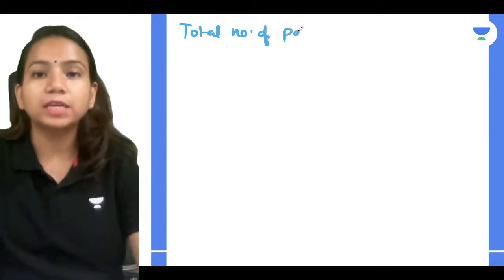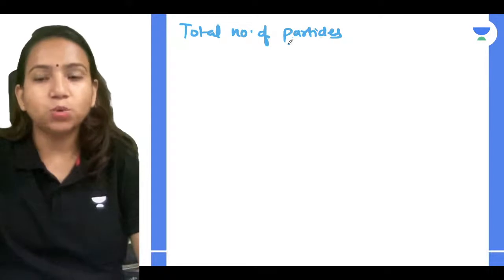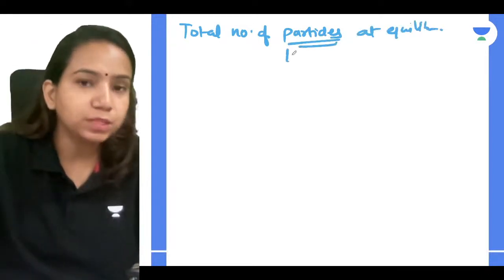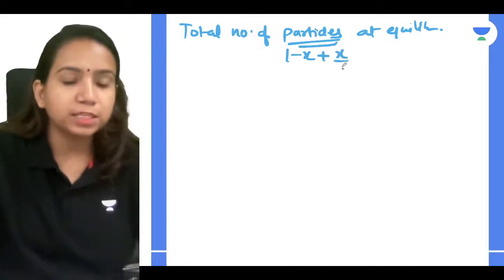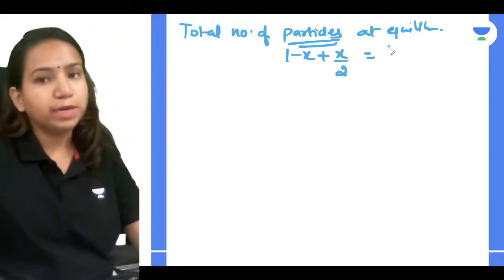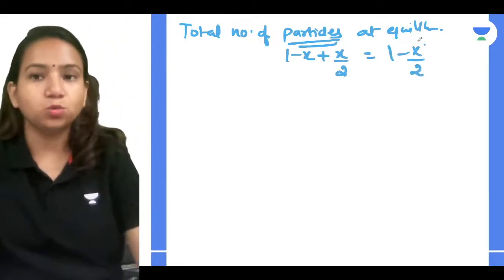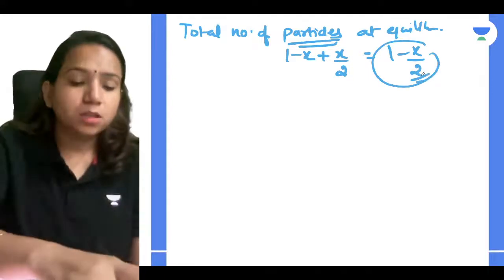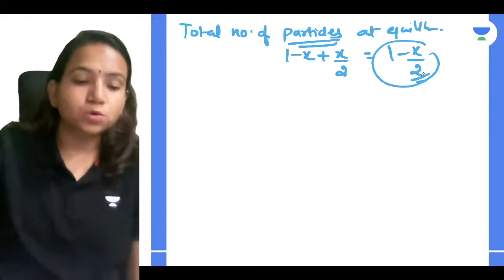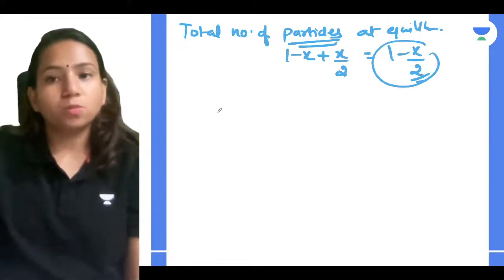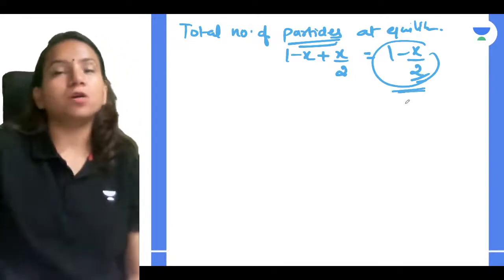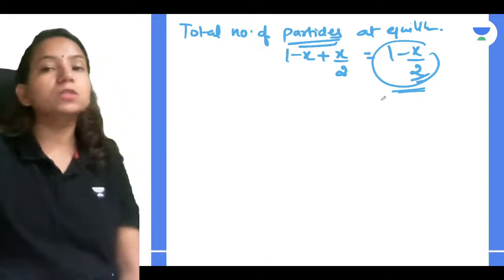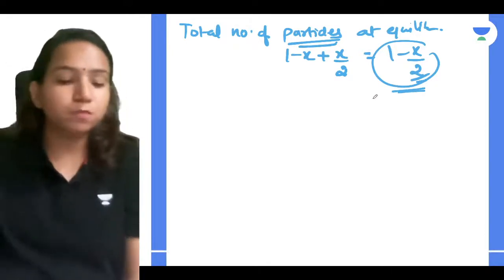So total number of particles at equilibrium, how much is it going to be, guys? It's very simple, 1 minus x plus x by 2, which you will get as 1 minus x by 2. Clear with it, guys? So this is equal to your van't Hoff factor, which you can find out from dissociated particles and total number of particles.